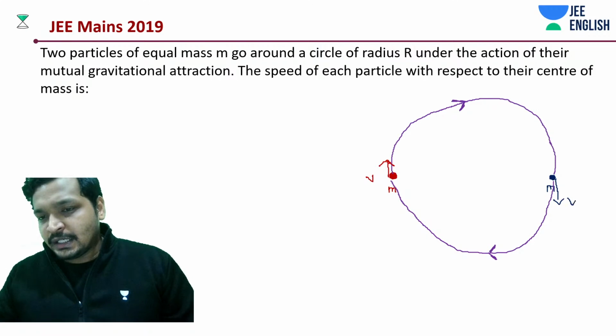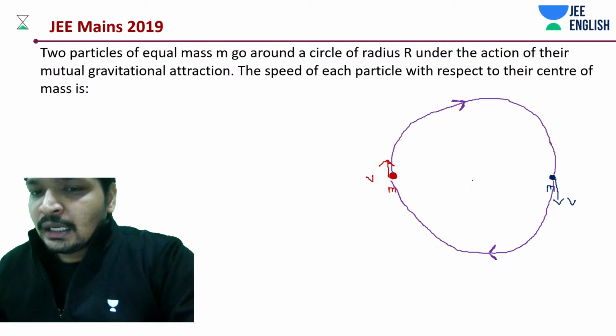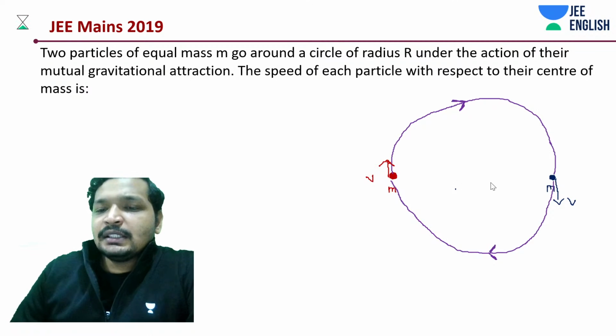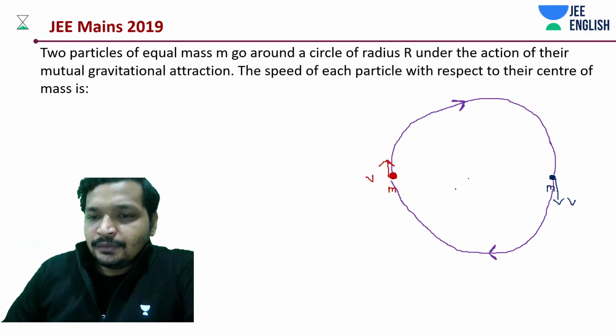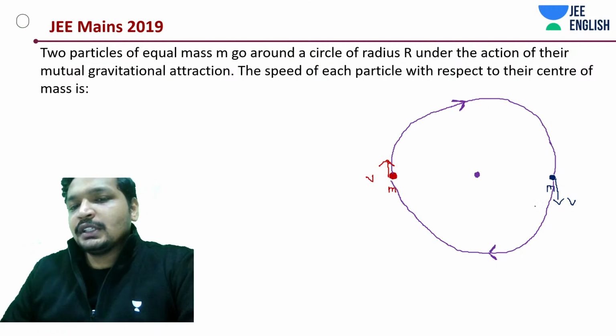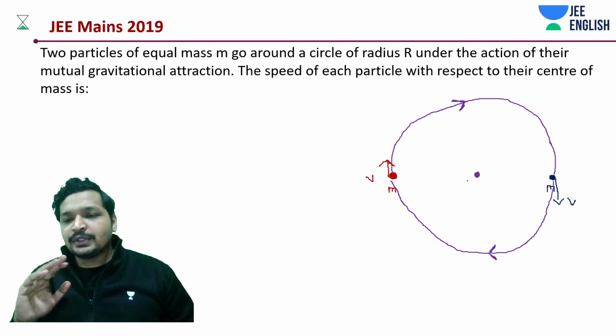But in the opposite direction. And you know where your center of mass lies? Of course, at the center of the circle. For the system, the center of mass will always be at the center of the circle if they are diametrically opposite to each other.